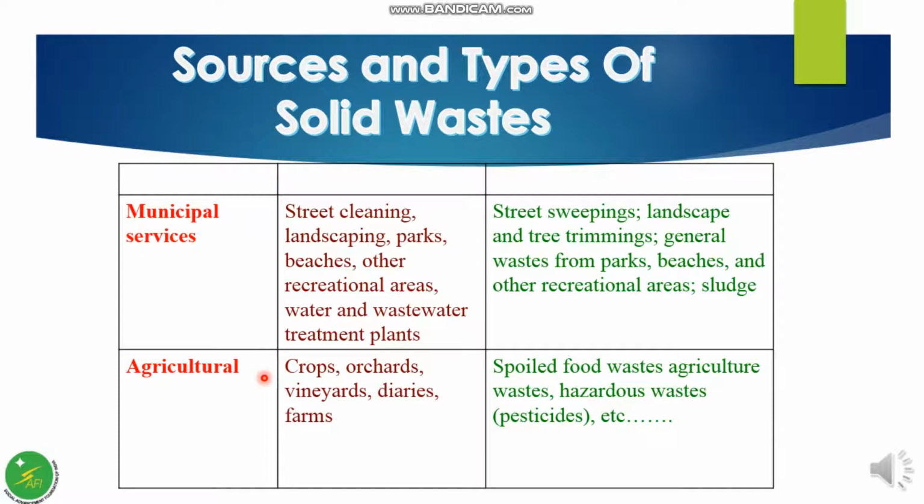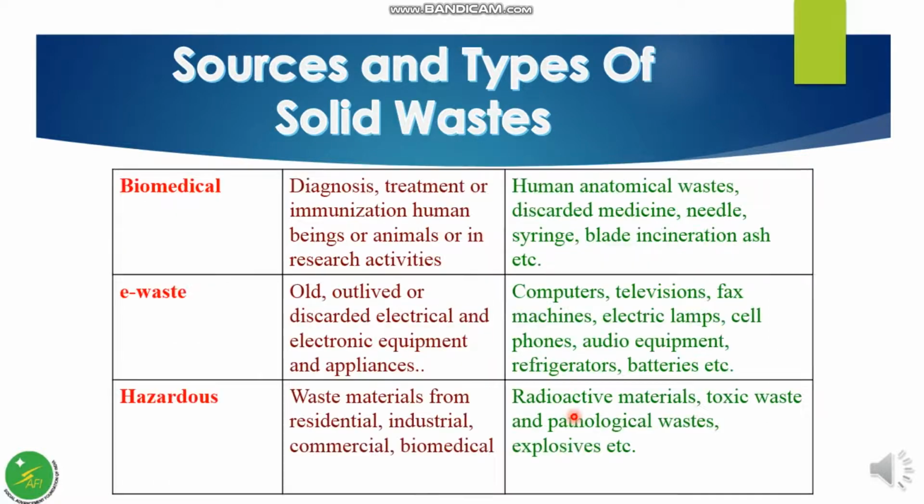Agricultural waste mainly generates from crops, orchards, vineyards, dairies, farms, and it consists of spoiled food waste, agricultural waste, and hazardous waste like pesticides. The biomedical waste is the waste generated during the diagnosis, treatment, or immunization of human beings or animals. Biomedical waste should be disposed of following the biomedical waste rules, and the types of waste include human anatomical waste, discarded medicine, needles, syringes, and so on.